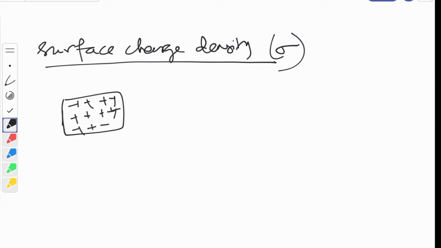So if we take a very small elemental area ds, then your surface charge density sigma will be dq by ds, or in some books you will see dq by dA.